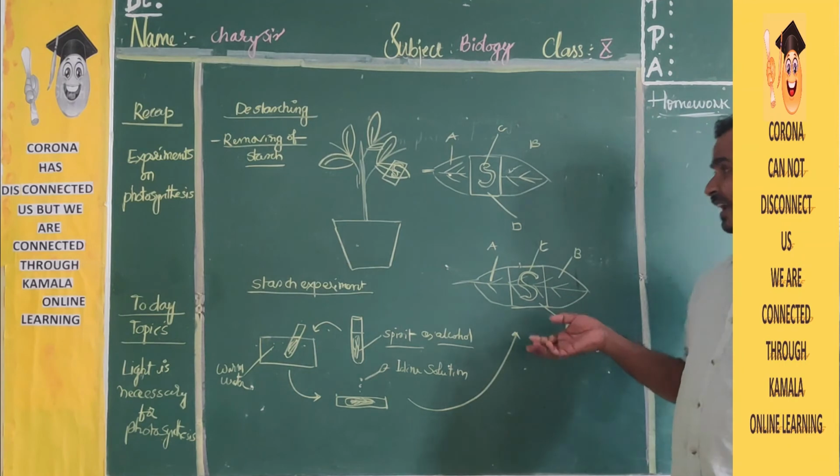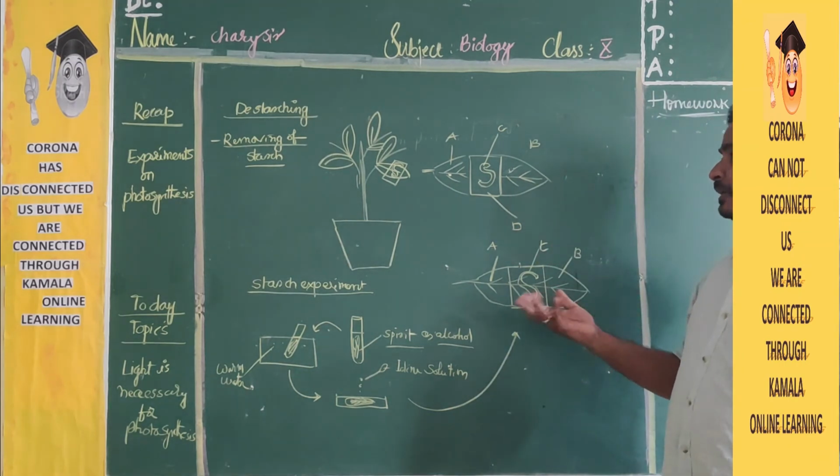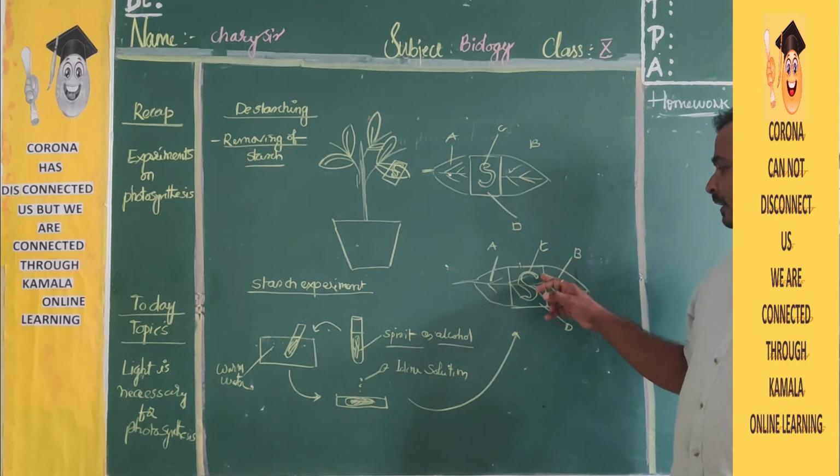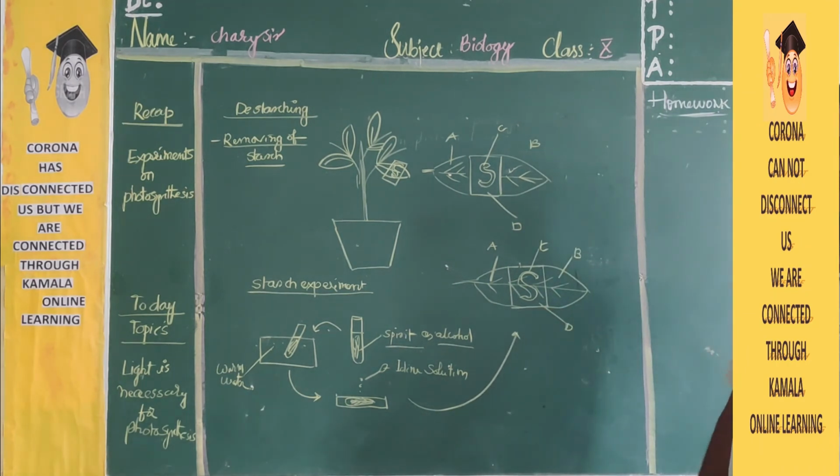Where the light falls, starch is prepared, and that place turns blue or black. The A, B and C parts got light, so A, B and C turn blue or black. The remaining D part, covered with black paper, will not turn blue or black. So based on this experiment, we conclude that light is necessary for photosynthesis. Without light the plants will not do anything and won't prepare starch.